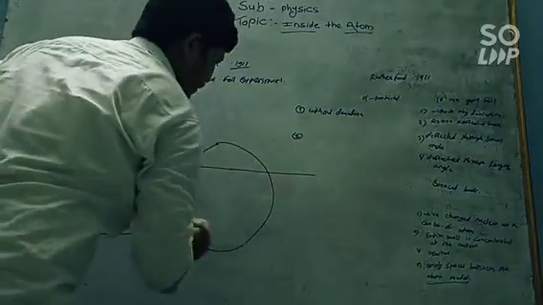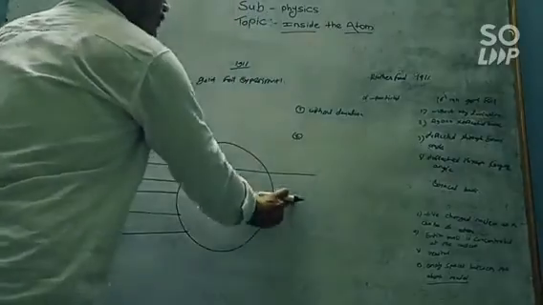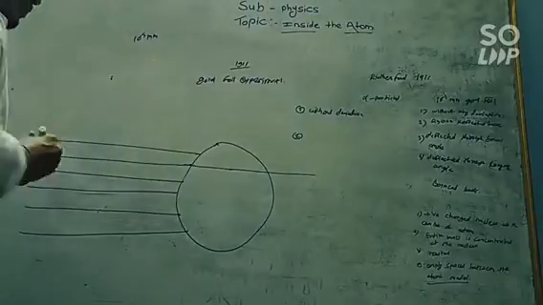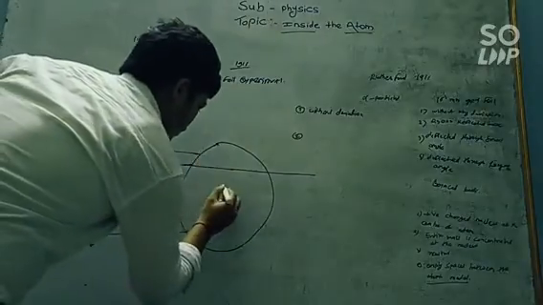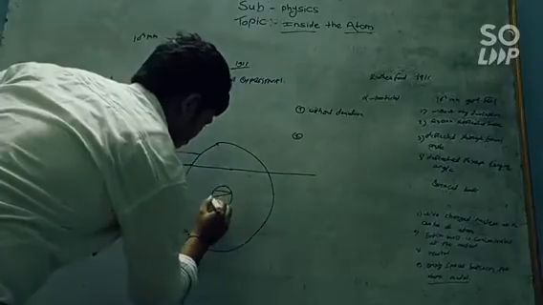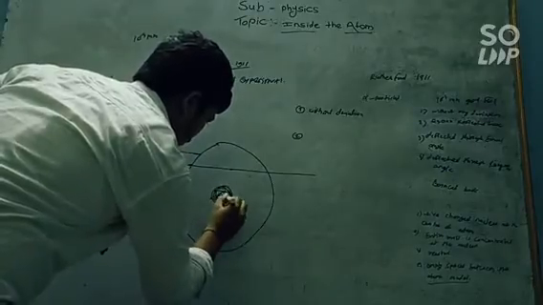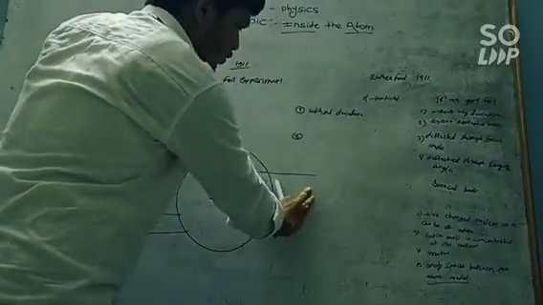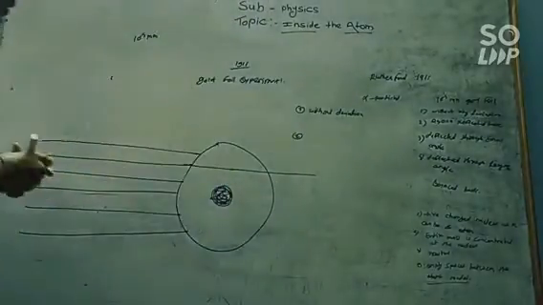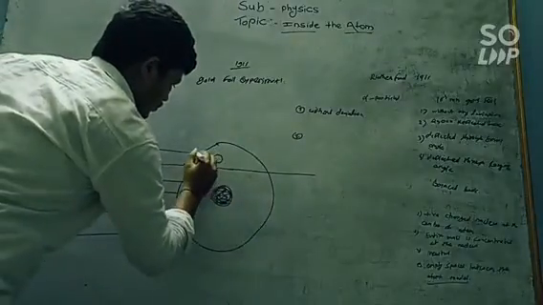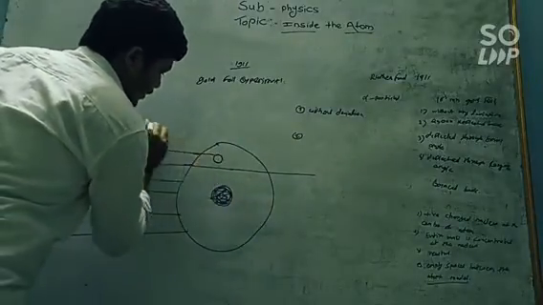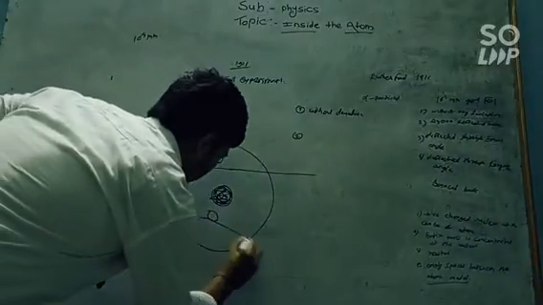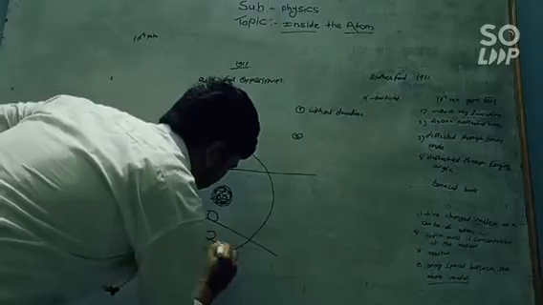So, some alpha particles get passed through this gold foil without any deviation. This is his first conclusion. Then, some of the alpha particles show deviation with a smaller angle, and some of the alpha particles show deviation with a larger angle.